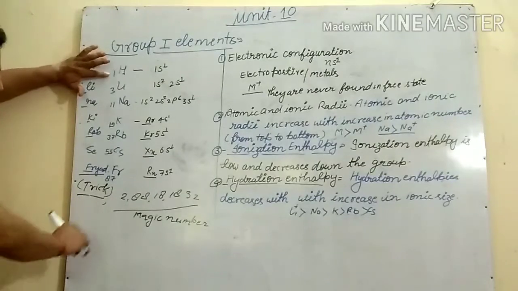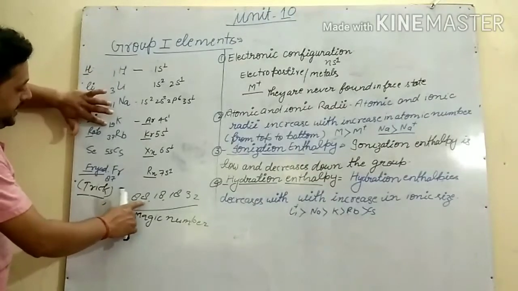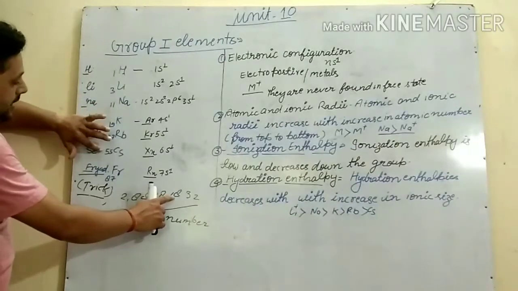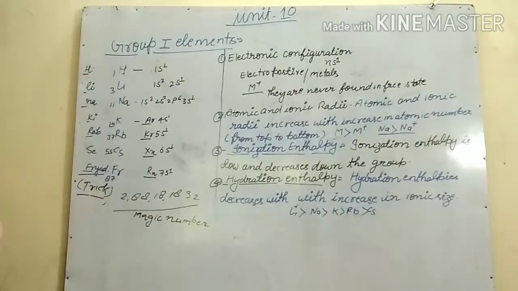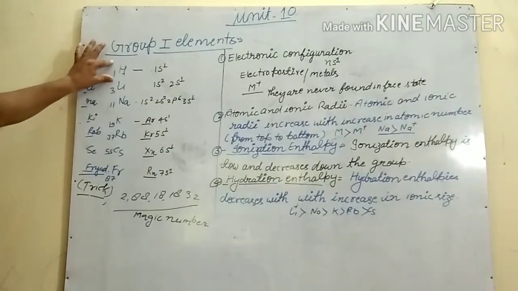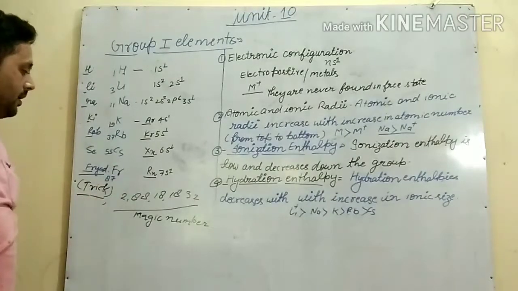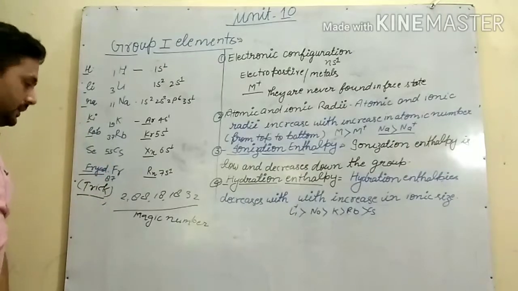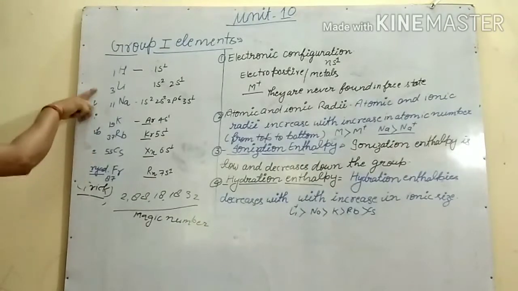How? Hydrogen 1, lithium 3, sodium 11, potassium 19, rubidium 37, cesium 55, and francium 87, by adding 2, 8, 8, 18, 18, 32. So like this we can learn. You need not learn every element's atomic number. Learn one, and for the rest, by using the magic numbers, you can write the atomic number. So let us see other things also.